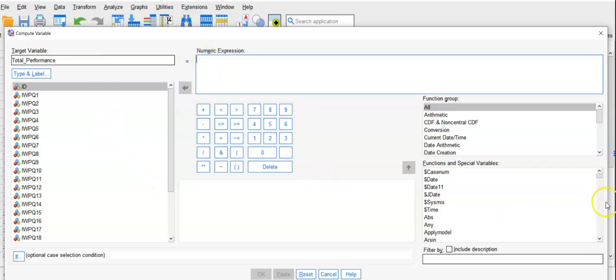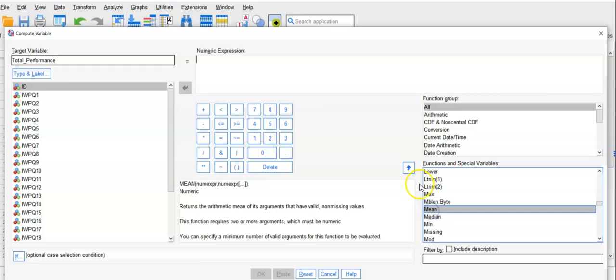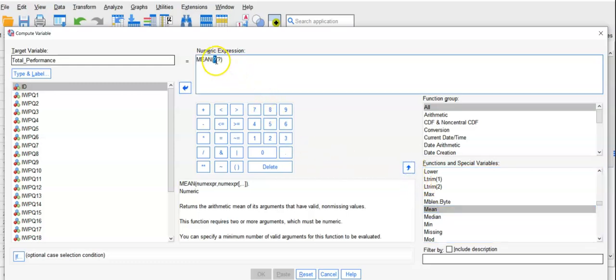When you want the mean score, you will go to the mean. Here you can go to the mean, and then you will upload this. Now they show how the formulation should be.